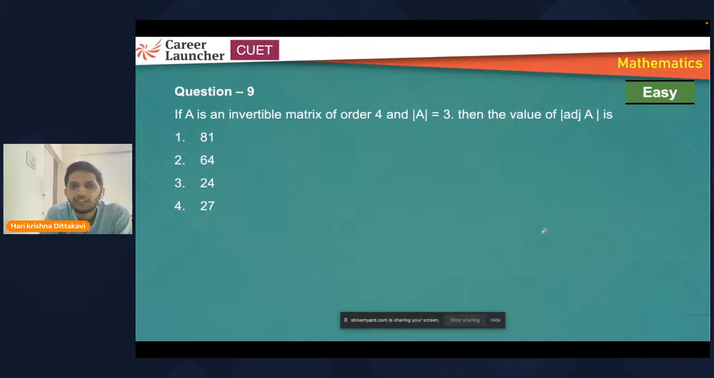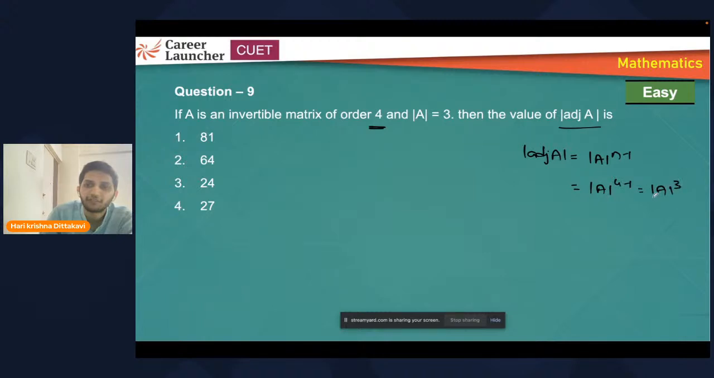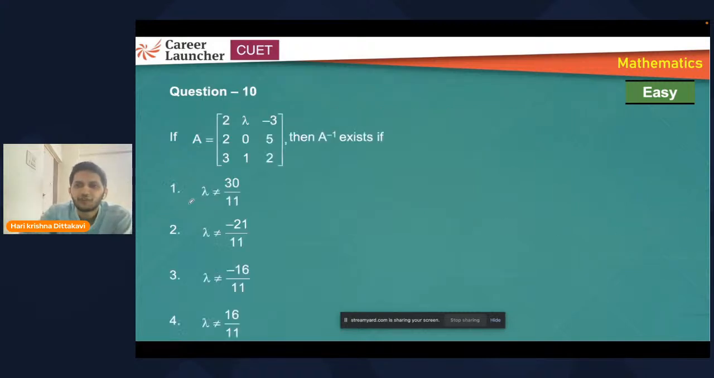Next one, if A is an invertible matrix of order 4, important point. Generally, we discuss only third order, right? So there is a chance that you can make a mistake here. Determinant of A is given. What is the determinant of adjoint A? We know this formula, and the n value is 4 in this case. So 4 minus 1, determinant of A cube. And you know this value, 3 cube, which is 27. Again, one more easy question.